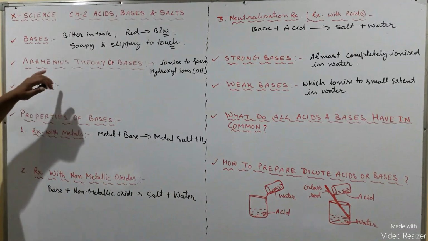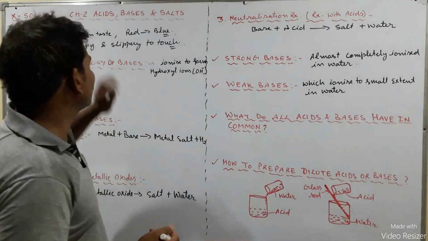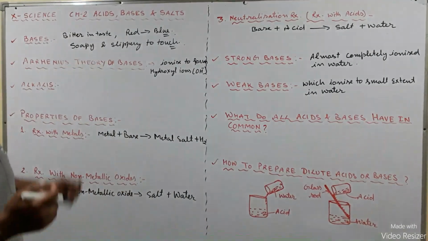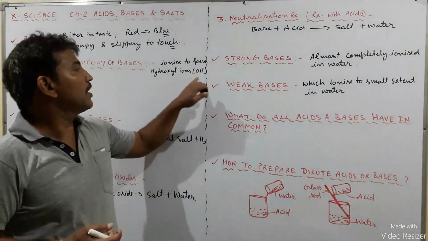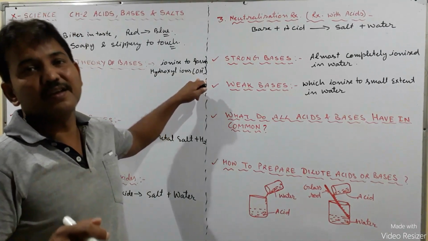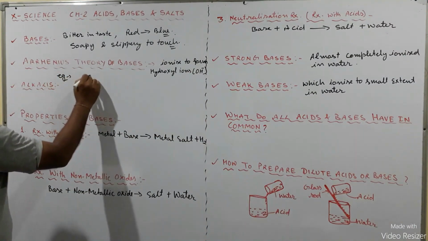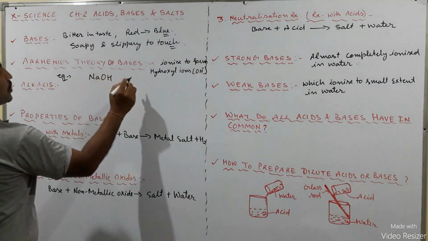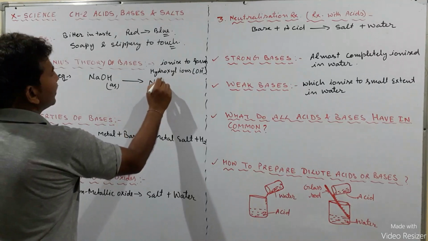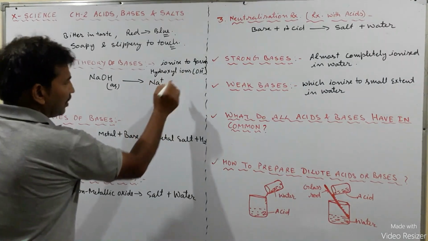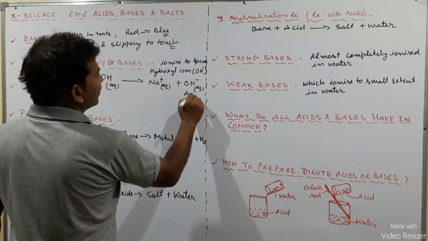So let us talk about the Arrhenius theory of the bases. What is the Arrhenius theory of the bases? According to this theory, bases are those substances that ionize to form hydroxyl ions, that is OH minus ions, when dissolved in water. You can take one example. When we dissolve NaOH in water in aqueous form, then we will get Na plus ion and OH minus ion, that is anion.